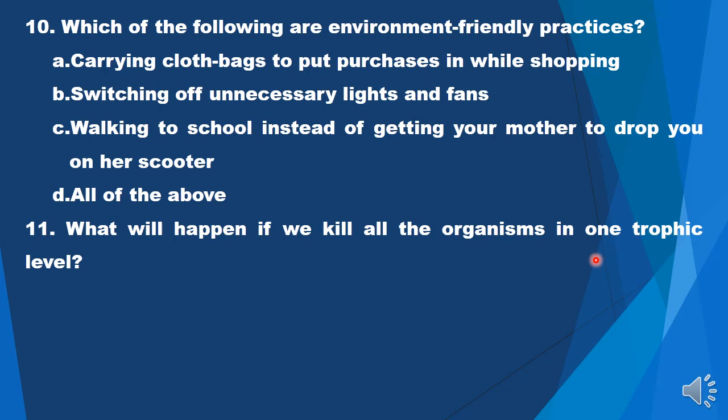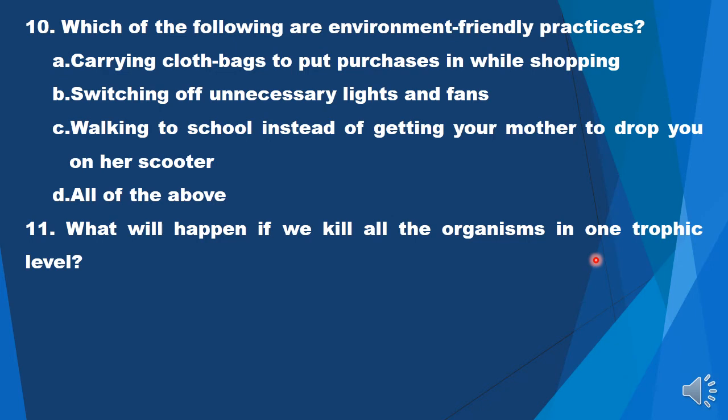Now some students confuse it and say that this is a good thing, greenery on earth will increase, but no, we have to look into long-term scenario. So if there are no herbivores and only producers are growing luxuriously, initially they will grow, but after some time there will be competition for all the resources: water, light, CO2.